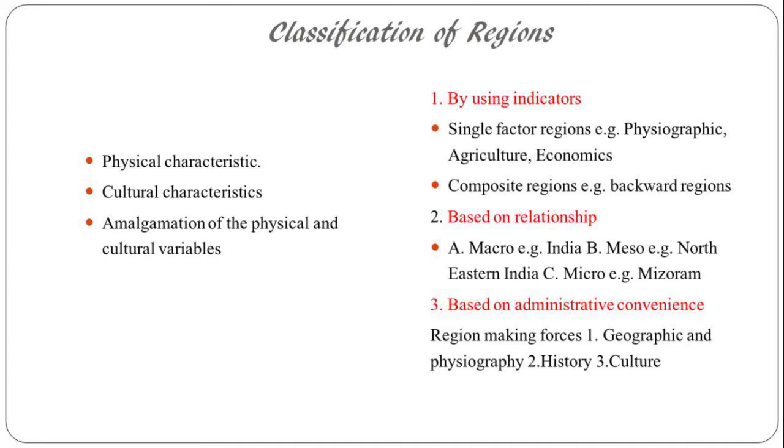For example, we divide the region into various capitals, that is the Aizawl district or the Aizawl city, etc. So there may be various region-making forces, which can be geographic, which can be physiography, it can be historical forces also, or cultural forces.